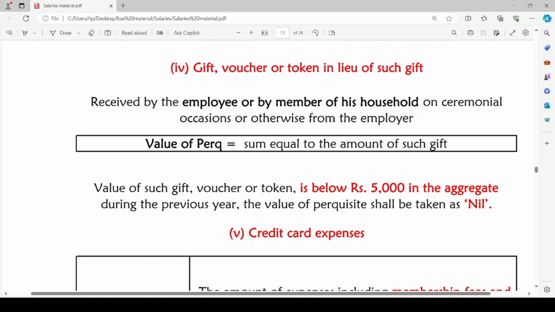And the value of gift, if it is below rupees 5,000 in aggregate, then the value of perquisite shall be taken as nil. So the value of gift, if it is below rupees 5,000, it will not be a taxable perquisite.